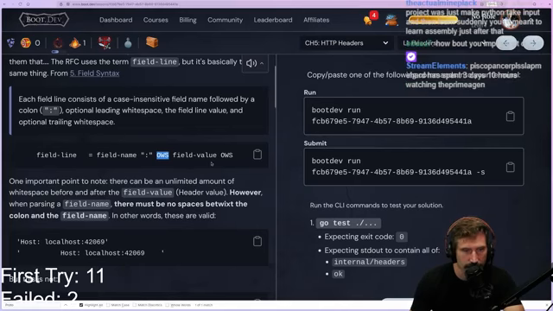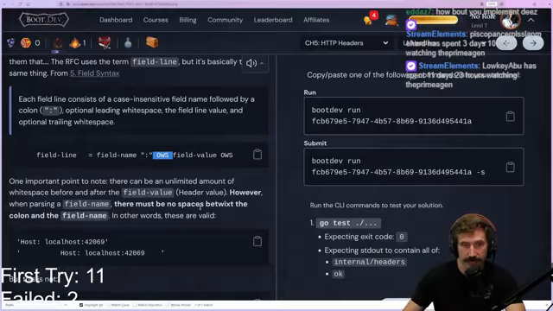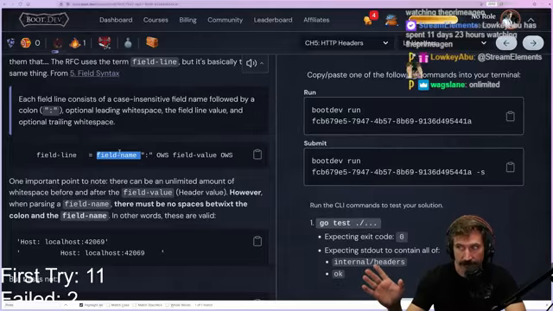OWS. So what is OWS? I believe that means unlimited amounts of white space, right? An optional leading white space, right? So some amount of white space. This can be as long as it wants to be or none. It's 0 or more white space. Notice that there is no white space right here. A field name does not have optional white space.